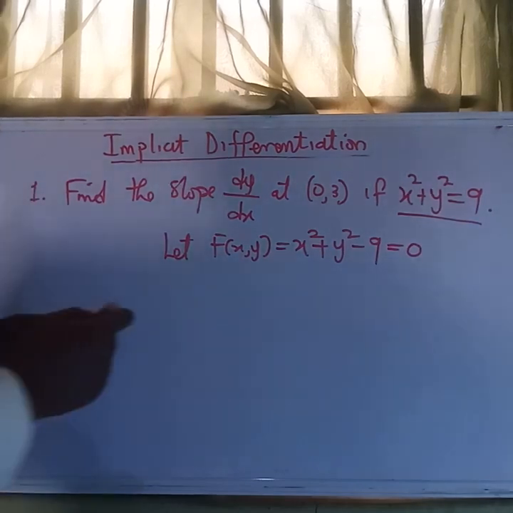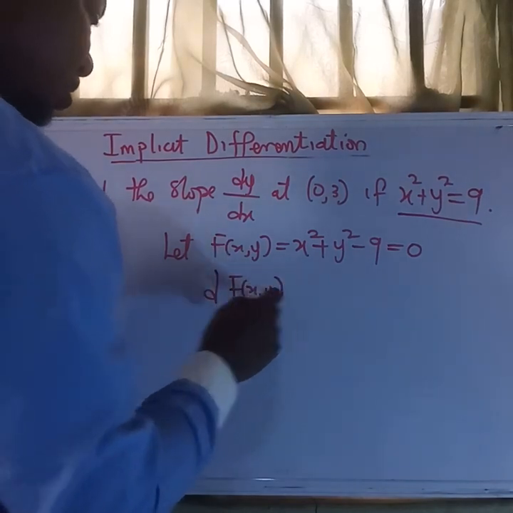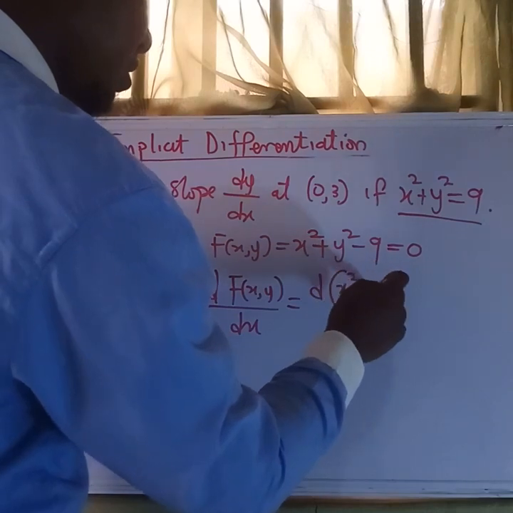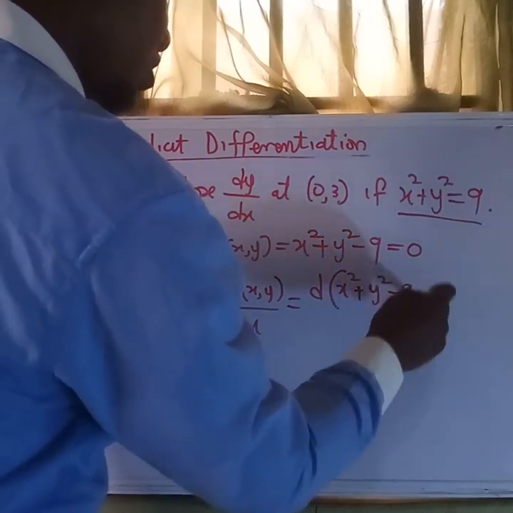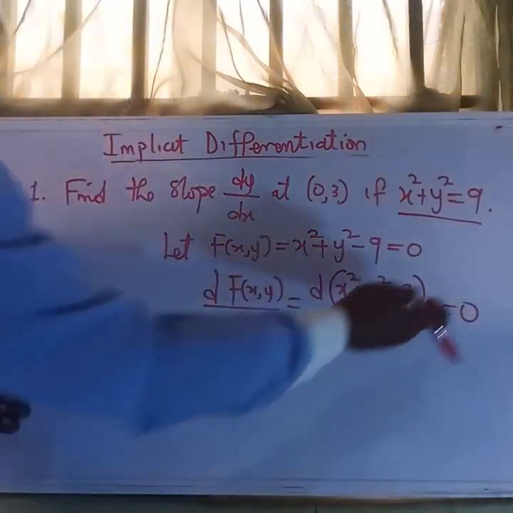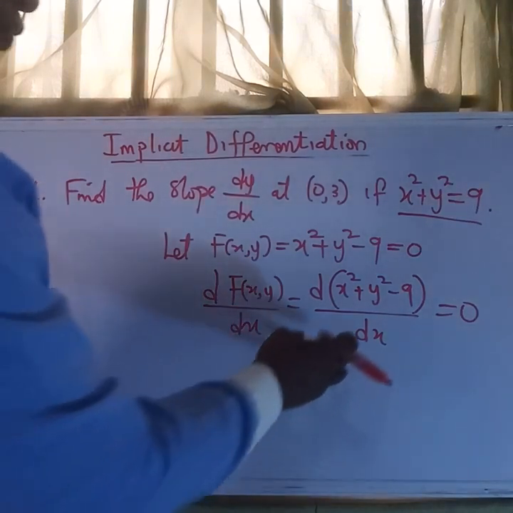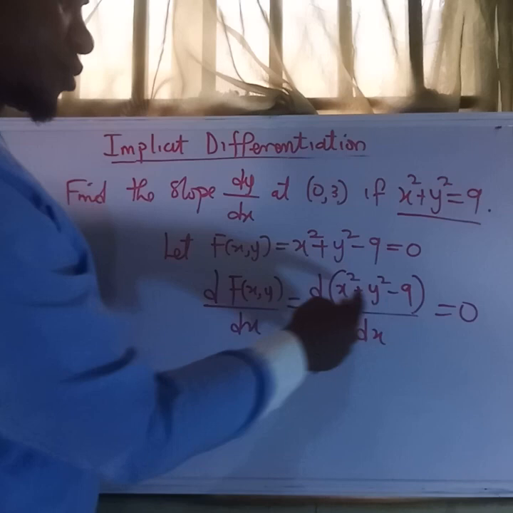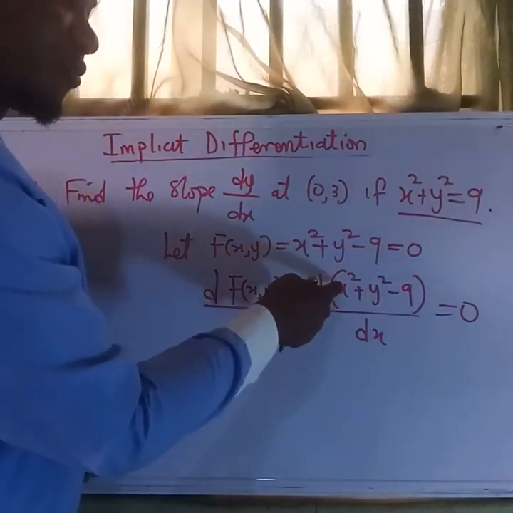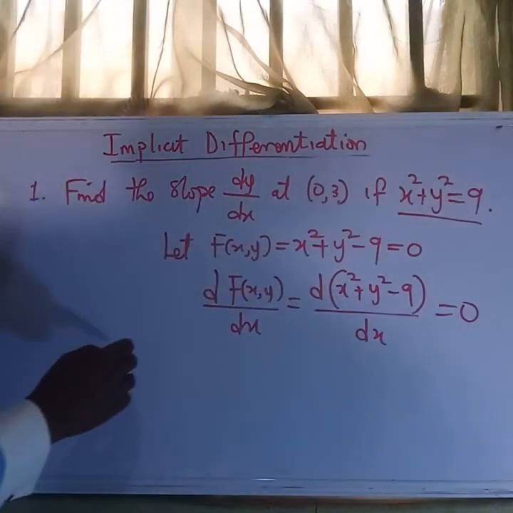The first concept we described is to differentiate this part with respect to x, and this will mean the derivative of all the terms here with respect to x, and of course equal to 0. If we differentiate 0 with respect to x, that will be 0. So from here, we will apply the sum and difference rule, since we want to differentiate all the terms here with respect to x. So this can be split into this form.